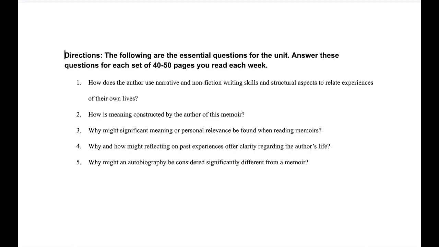Before I model a response, I will provide a brief explanation as to what the question is asking. It would be advisable for you to pause the video after I provide the explanation of each question and leave a class comment explaining your understanding of the question so that I, or a classmate, might be able to correct any misconceptions that you may have. Also, you are more likely to understand something more fully when you attempt to articulate your understanding of it in your own words, rather than just having it explained to you.